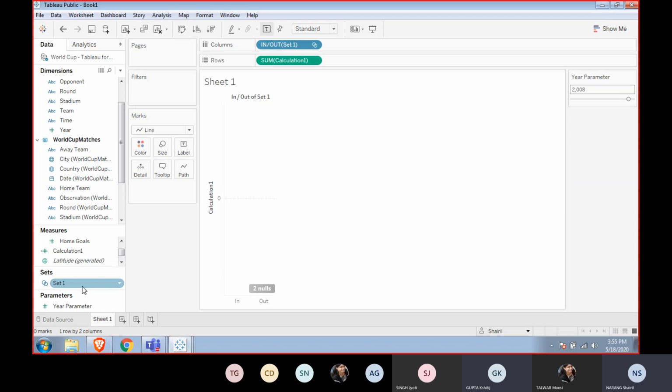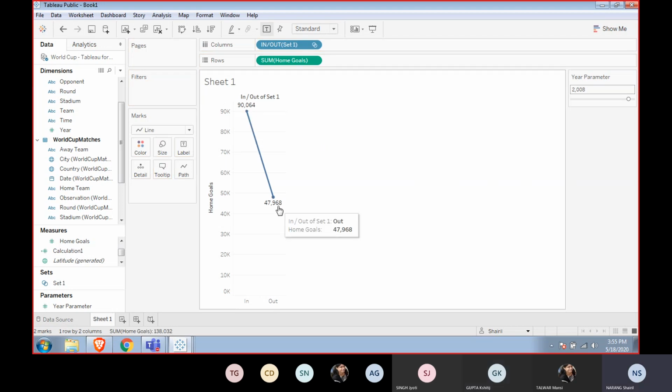Yes. Okay. But first let me see, let's say home goals I'm doing this time around. So in and out, right? These two are coming out. Out is, you say, the 21st century, and this is the 20th century, correct? No, we only selected the data for the 20th century.